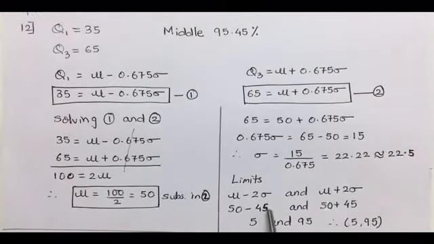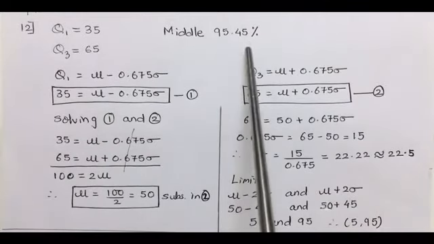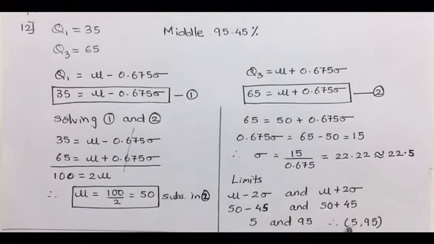So 50 minus 45 becomes 5. For mu plus 2 sigma, keeping mu as 50 plus 45, it becomes 95. So the middle 95.45% lies in the limit 5 to 95.